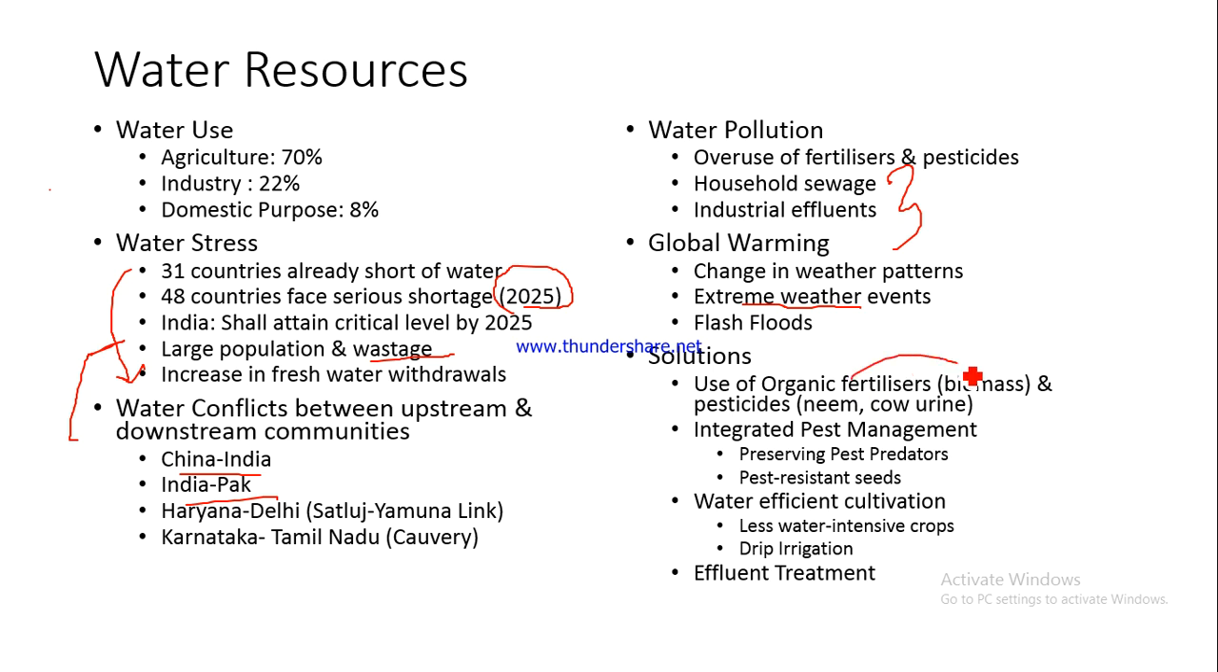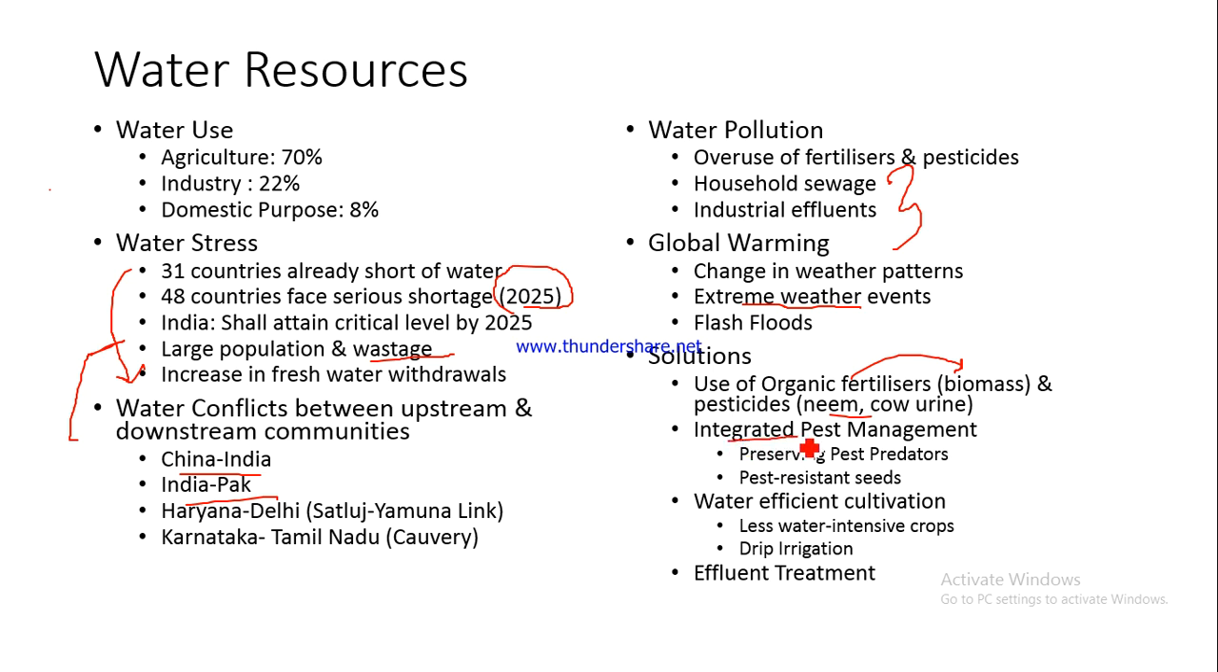What do we mean by organic fertilizers? Biomass, for example. Gobar, we have been using cow dung in our fields. That is a normal practice in this part of the world. Then instead of chemical pesticides, we can use neem, we can use cow urine, and there have been so many experiments going on, and these organic pesticides are now being used by so many farmers. So this could be one way of reducing the pollution of water resources.